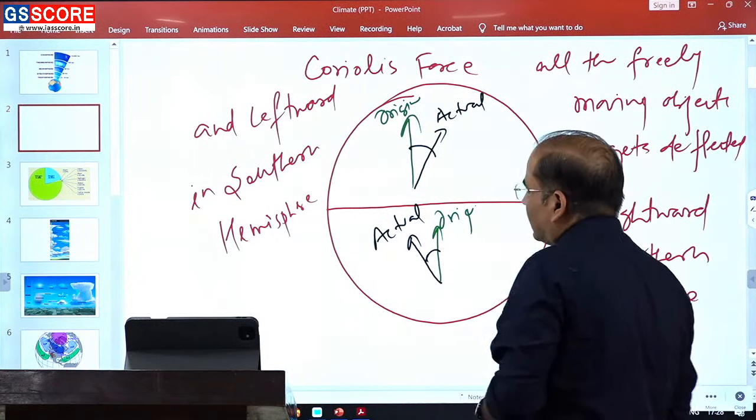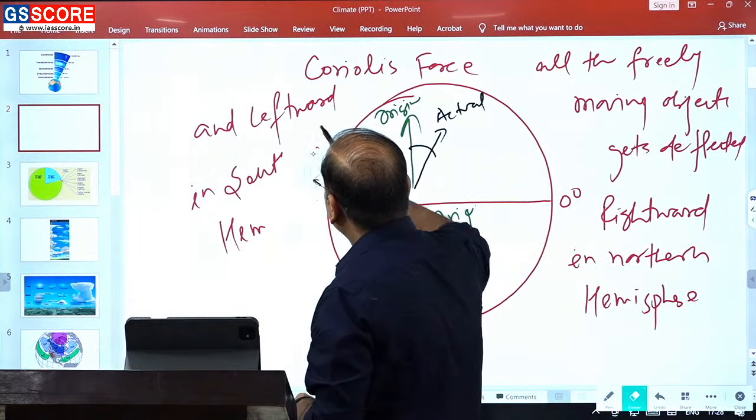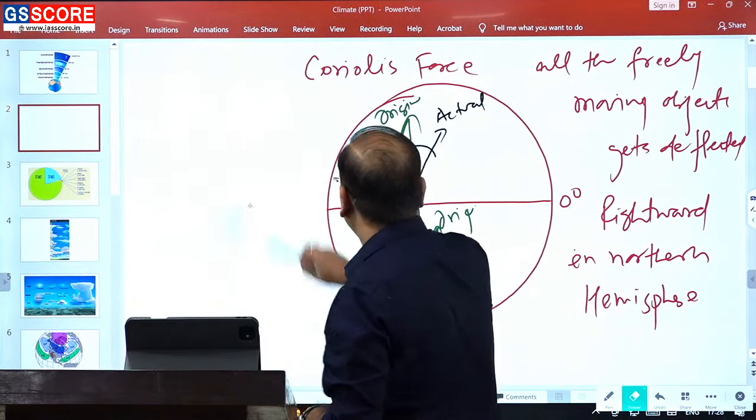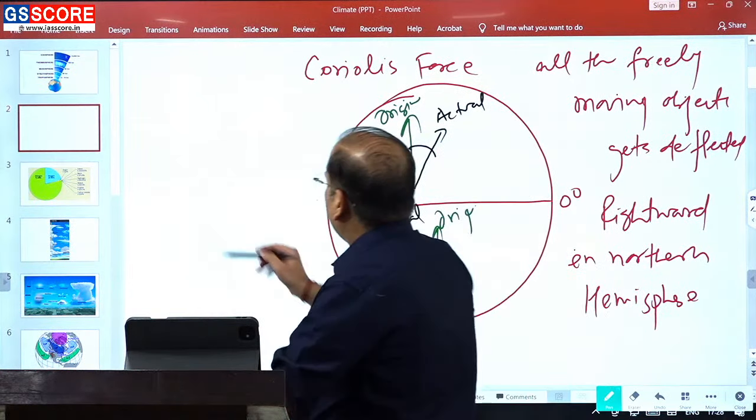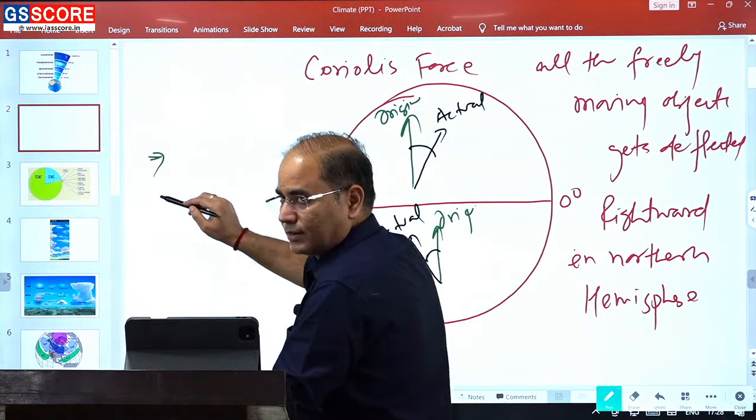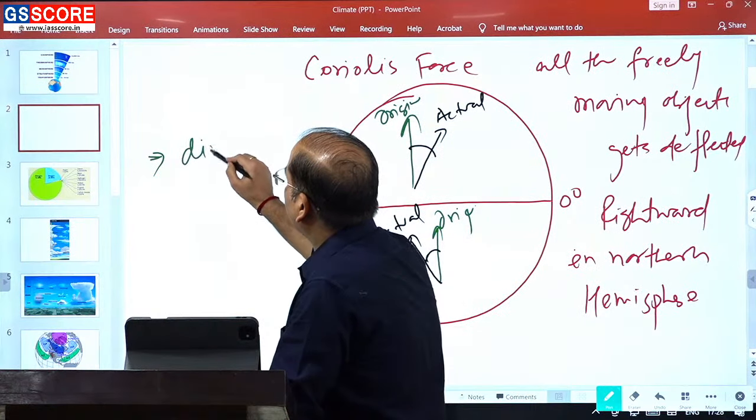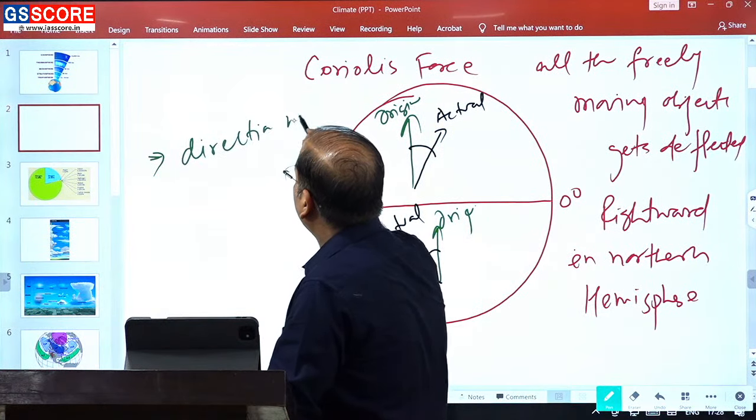The second effect of the Coriolis is that only the direction will change.